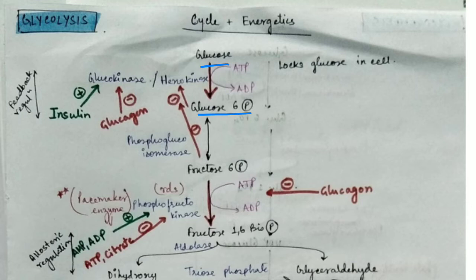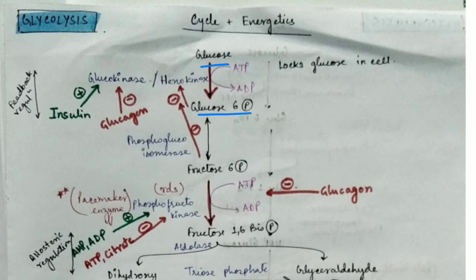Glucokinase has a high Km value, that is a high Michaelis-Menten constant. What does a high Km value indicate? It indicates that more substrate is needed to reach the Vmax by 2, that is half of the velocity of the reaction. Remember the graph of enzyme kinetics? So the more the Km value, the less the affinity of the enzyme towards glucose. So it will act when there is an adequate supply of glucose, so that excess glucose can be stored.